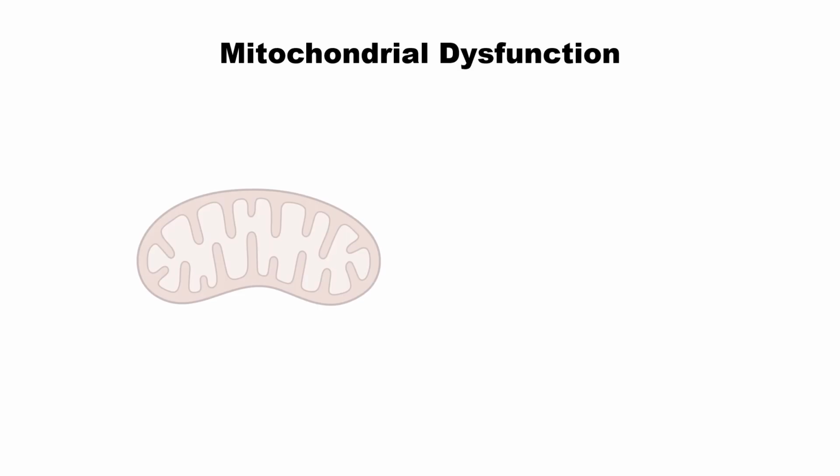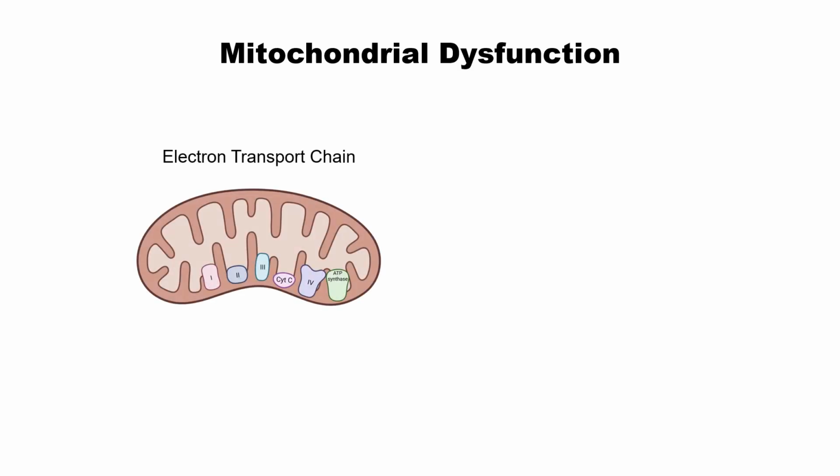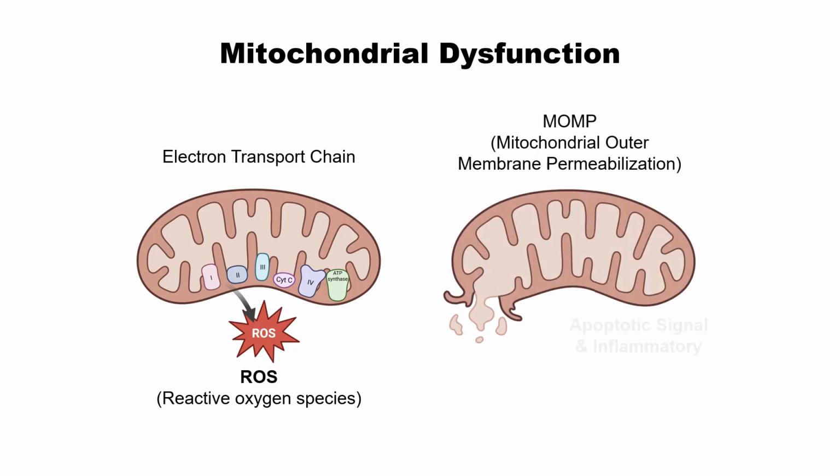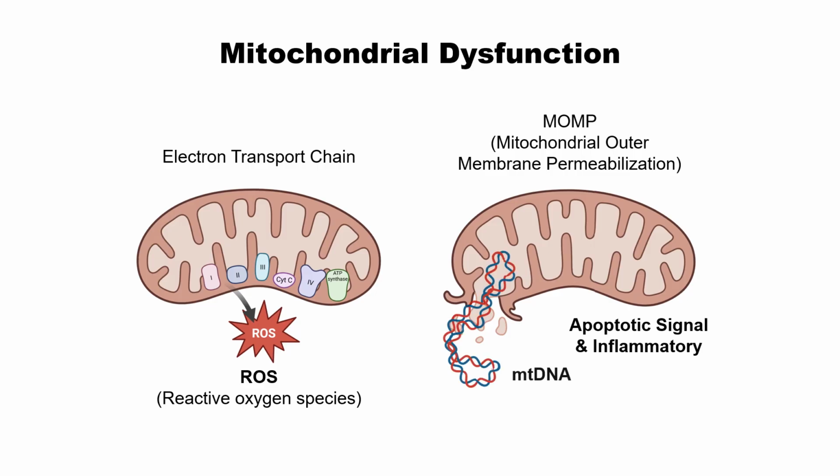The sixth hallmark is mitochondrial dysfunction. Mitochondria have an electron transport chain, and this is responsible for oxidative phosphorylation. But when the process generates too much ROS, it can damage the outer membrane of mitochondria. Then it can trigger an apoptotic signal and also cause inflammation. So during this process, the mitochondrial DNA can be secreted into the cytosolic area too.